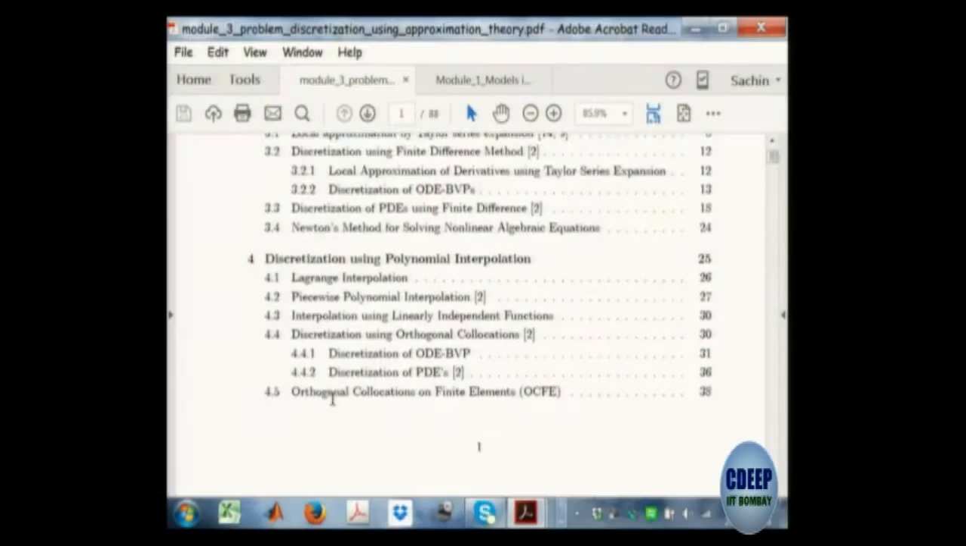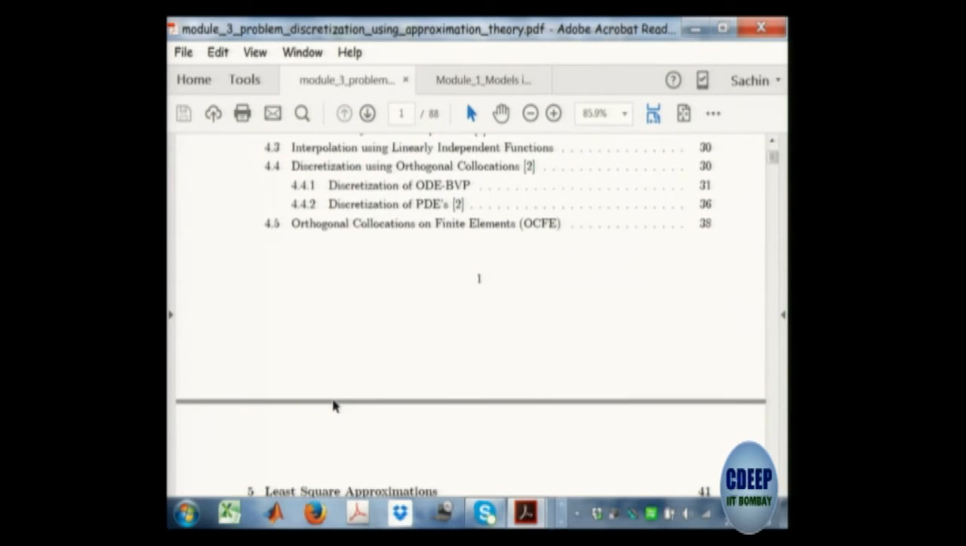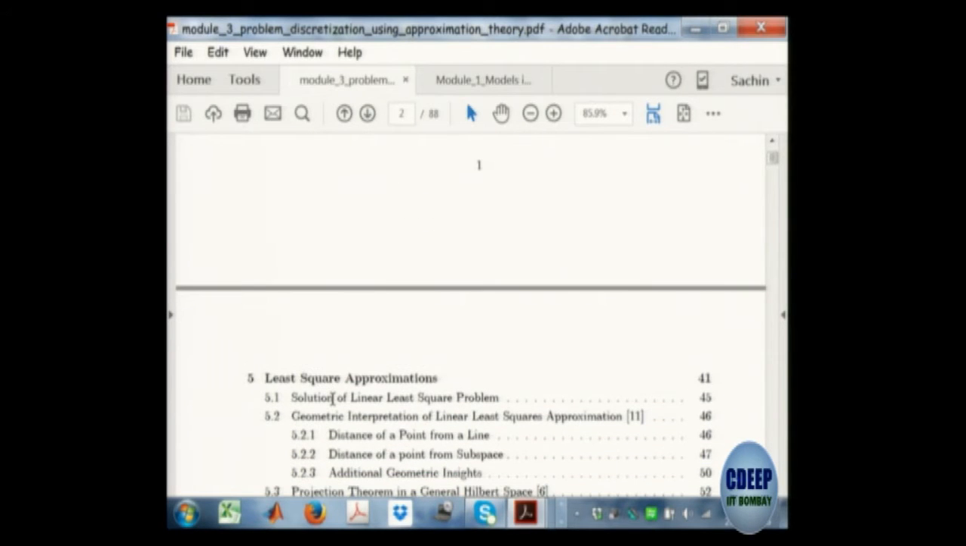Okay, so here I am going to talk about 3 types of discretizations. One is Taylor series approximation, then polynomial approximations, and then third is these least square approximations. These are 3 fundamental approximations which are used for transforming the problem into computable forms. Okay, and I am going to talk about these 3 approximations in this particular module.